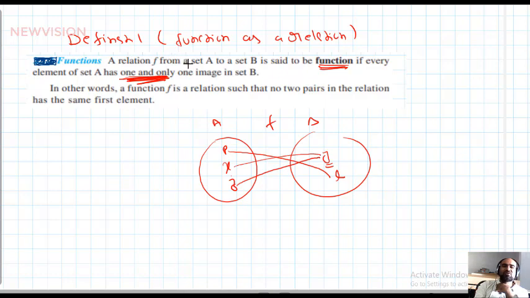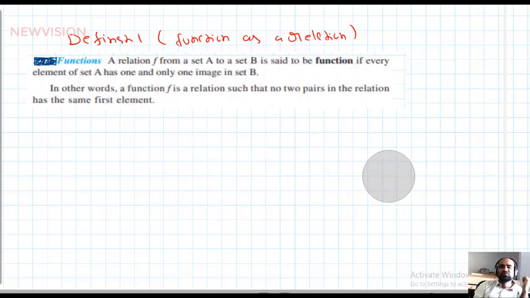A relation from A to B is said to be a function if every element of set A has only one image in set B. So what is the meaning of that? All the elements of the first set should be used up only once. In other words, a function f is a relation such that no two ordered pairs in the relation have the same first component. So this is the first definition. This is the definition of a function by using the definition of relation.